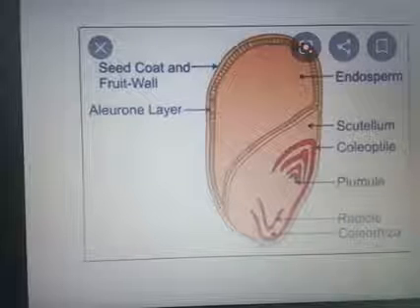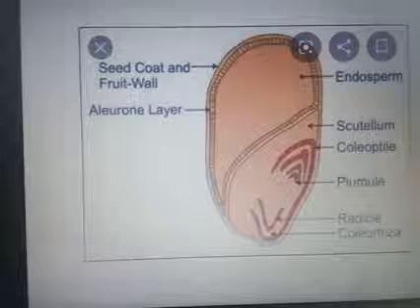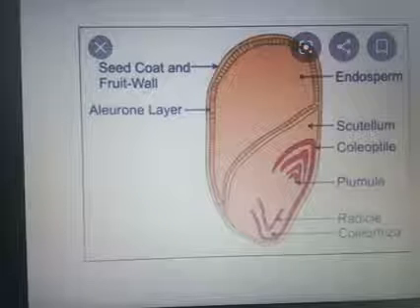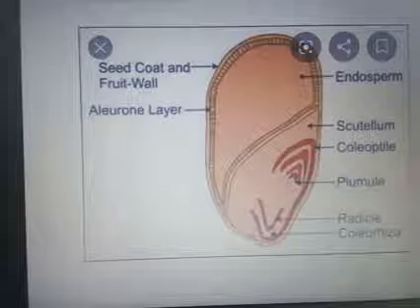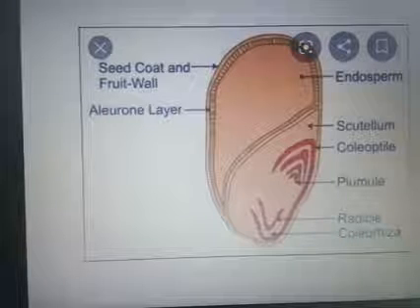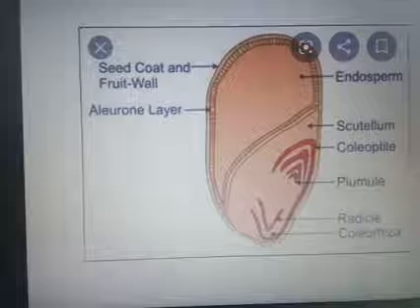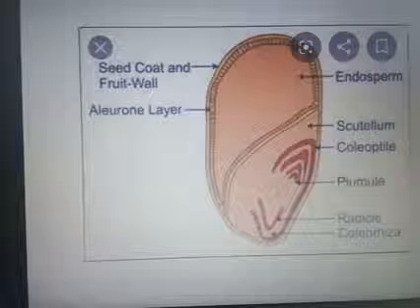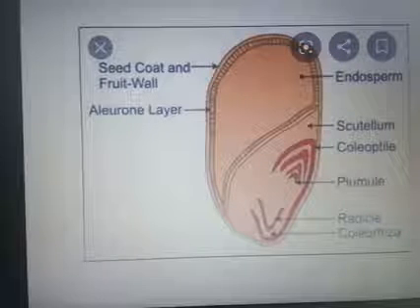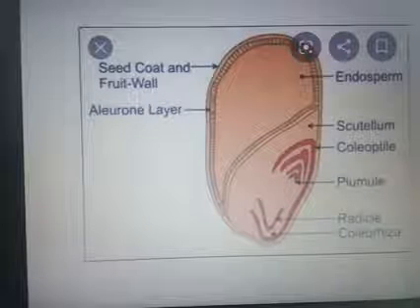When we take a pea seed, a notch is seen in the center. The pea seed is kidney shaped, so it has a notch in the center. The center notch is known as hilum. When the seed starts to germinate, from the hilum region, one portion goes upward and one goes downward. The upper portion forming from the hilum is the plumule.